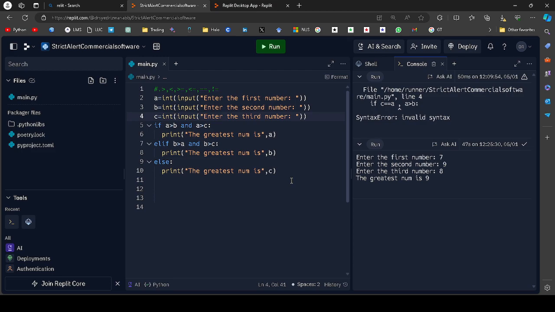Now, friend, difficult things are coming. How? First, we have learned loops. We have learned tuples, lists, and variables, data types, integers, other things. These all things will work, friend. But other things are harder.